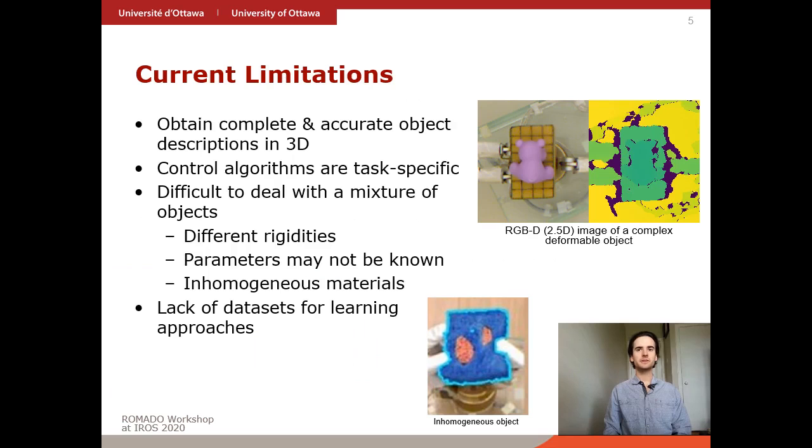Some of the difficulties we've noticed in the current state of the art include obtaining complete and accurate descriptions of the object in 3D. For instance, up here, if we have a complex deformable object, a single view of color and depth is not enough to fully plan the deformation. Control algorithms being developed are usually task-specific, so it's difficult to deal with a mixture of objects that have different rigidities, unknown parameters, or inhomogeneous materials. There's also a lack of large-scale datasets that involve non-rigid objects, which makes it difficult to apply many learning approaches.